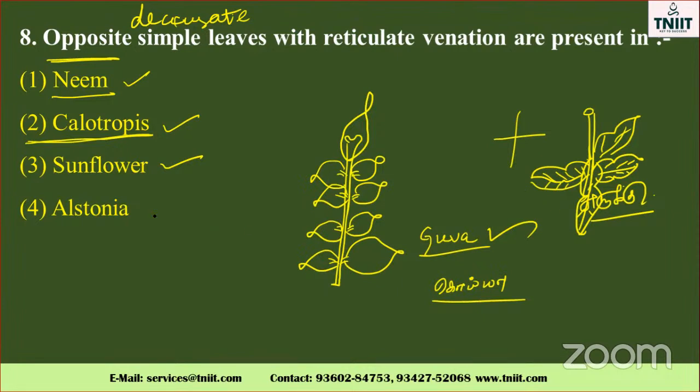Likewise, sunflower will not be like that, and Alstonia will not. So the correct option is Calotropis. Particularly, Calotropis is known as opposite decussate, not just opposite. They have given opposite decussate as the correct answer: Calotropis. Go to the next one.